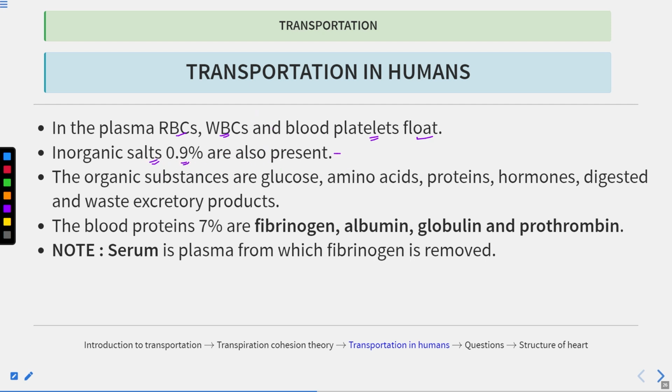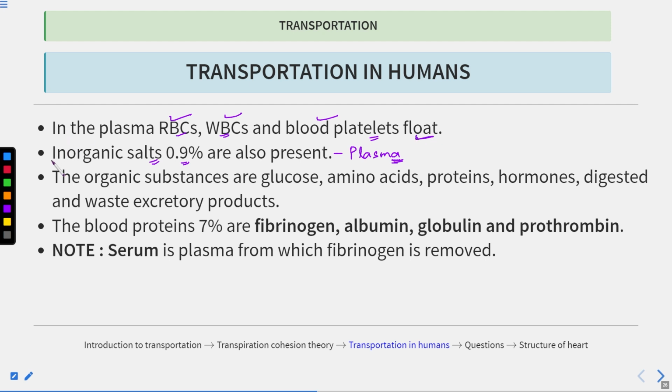These are also present in the plasma. Okay, so plasma mostly contains water, 91 to 92% of water. Apart from that, it consists of a lot of proteins such as coagulant proteins. And all the cellular components, WBCs, RBCs, and blood platelets, float in the plasma.